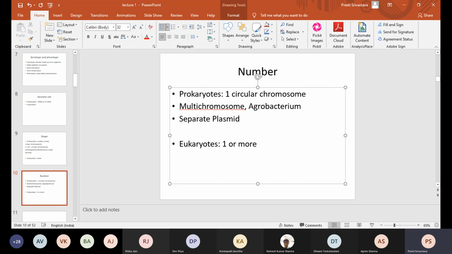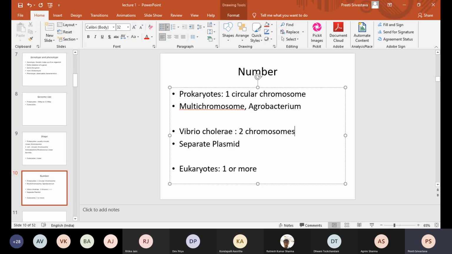You can have two chromosomes which are completely different. In Vibrio cholerae also, it was thought to contain two chromosomes, but later it was realized that it is one chromosome, and the other one is called a chromid. Besides that, it also contains plasmids, which we will discuss in a little while.